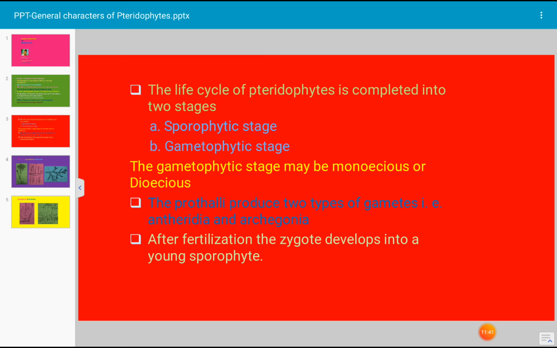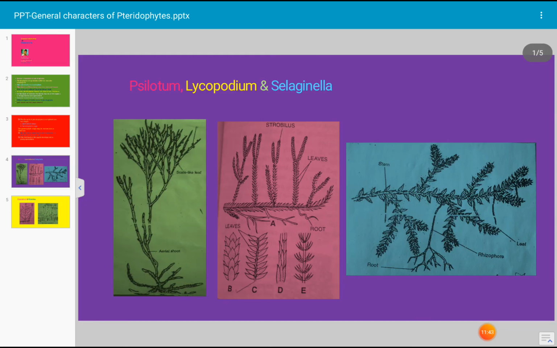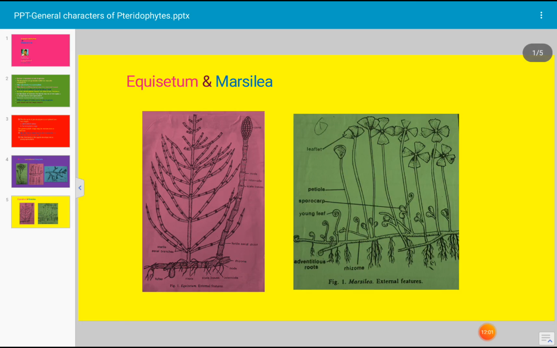Next slide. These are the plants. The green colored photograph is Psilotum, the pink colored photograph is Lycopodium, and the blue colored photograph is the Selaginella plant. These are the different plants of pteridophytes. And this pink colored photograph is an Equisetum plant, and to the right side the green colored photograph is a Marsilea plant. Both are pteridophytic plants.